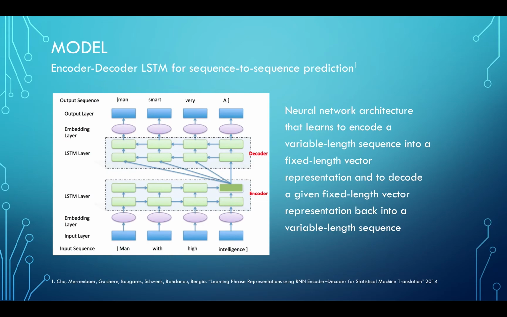The model we use to learn the mappings from sequence to sequence is an encoder-decoder LSTM. It is a common technique for learning sequence-to-sequence models. The model learns an encoder that takes a variable length sequence to a fixed length vector representation, and learns a decoder that takes a fixed length vector representation to the desired output variable length sequence.